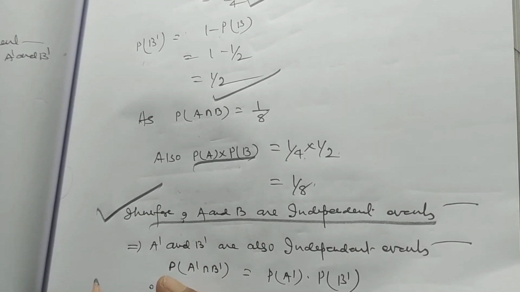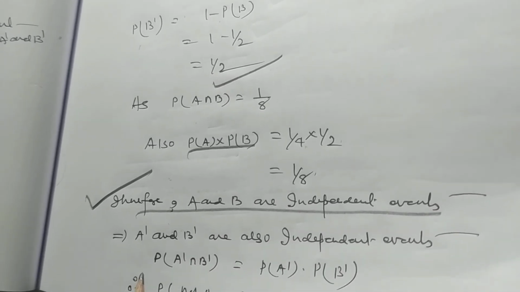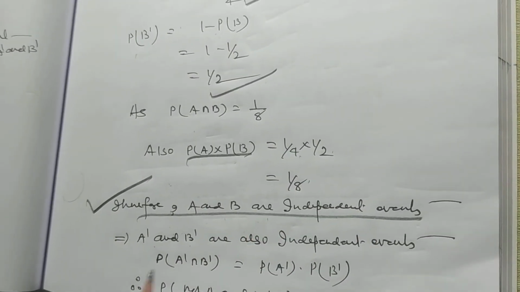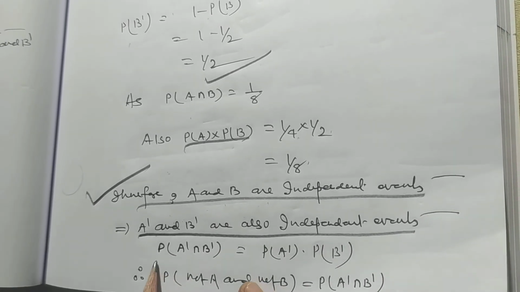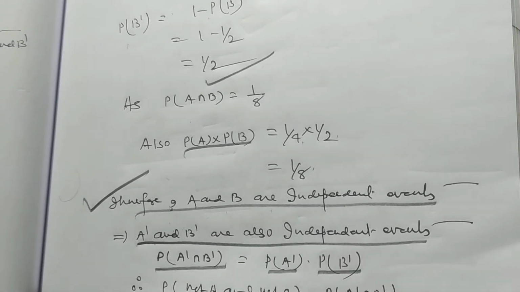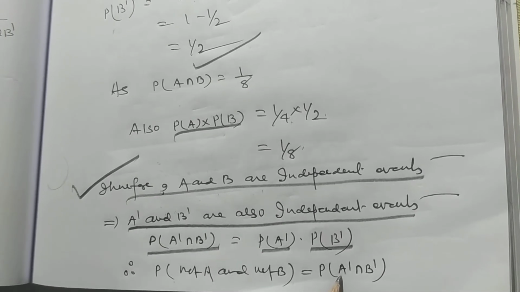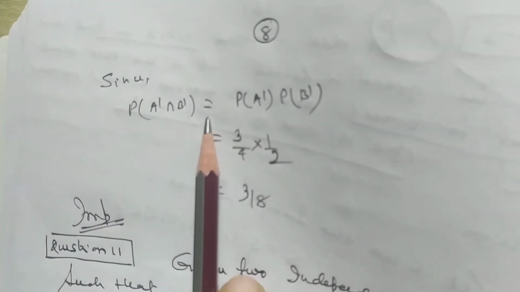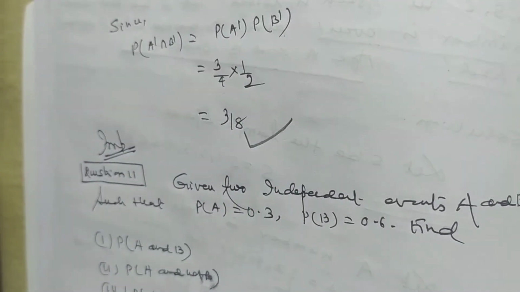Now here I want to discuss A dash and B dash. Since A and B are independent events, A dash and B dash are also independent events. So probability of A dash intersection B dash is equal to probability of A dash into probability of B dash. Probability of not A and not B is equal to probability of A dash intersection B dash, and probability of A dash intersection B dash is equal to 3 by 4 into 1 by 2, that is 3 by 8.